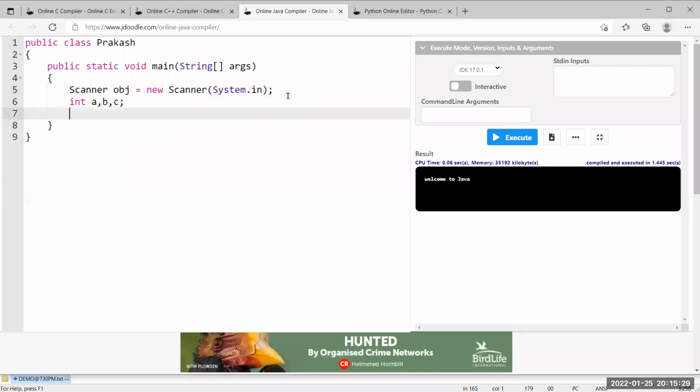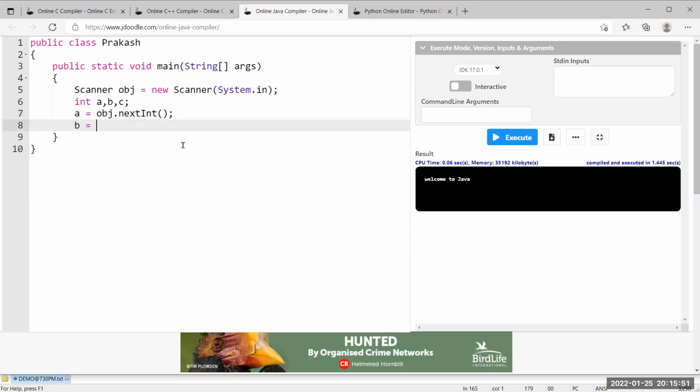From the input device we are reading the data, so System.in we have to mention. Next, I want to read a is equal to obj.nextInt(). Obj is an object declared of the Scanner class. Using this we are reading the value of a. So b is equal to obj.nextInt(). I am reading the value of b.